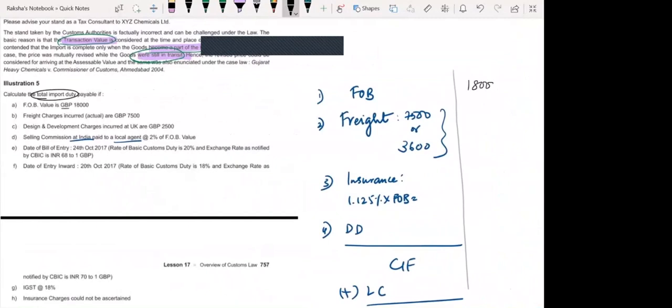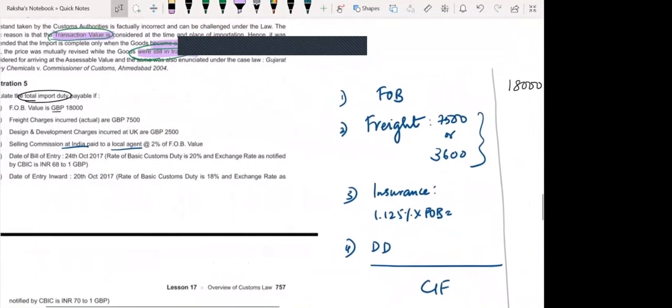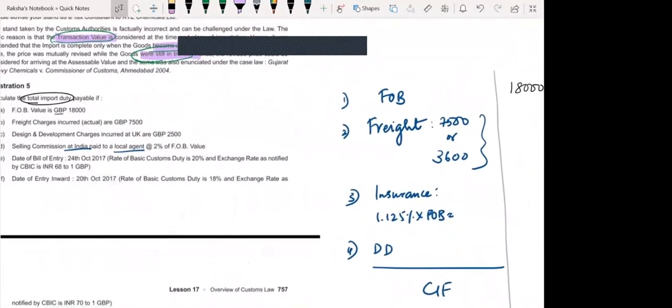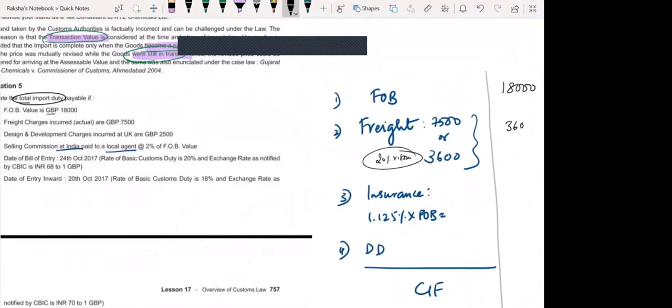FOB 18,000. Now freight charges incurred actually 7,500. What is 20% of 18,000? 20% of 18,000 is 3,600. Whichever is lower, right? So you will take 3,600 for freight.